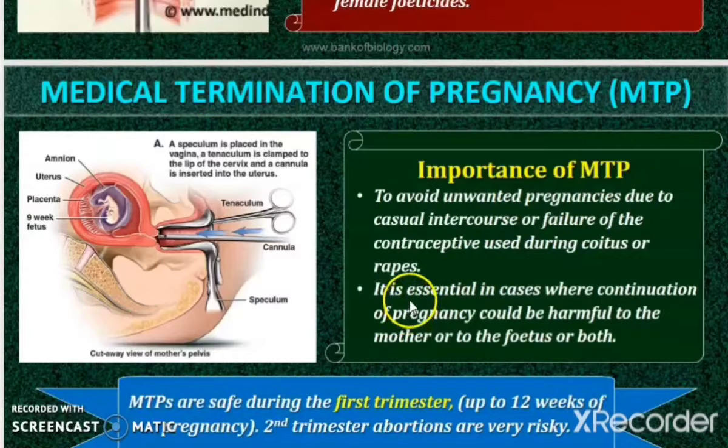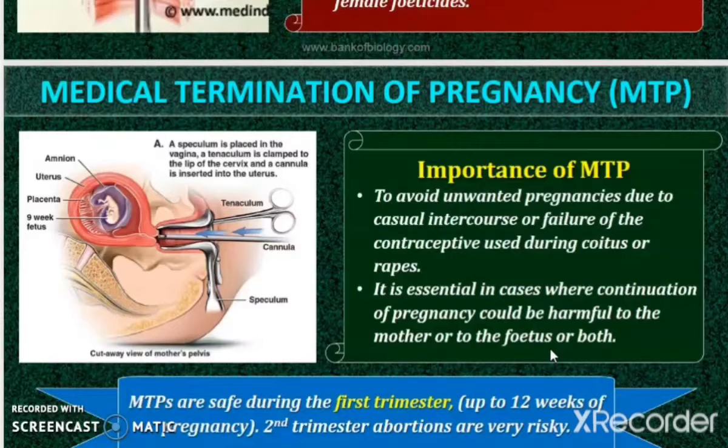Another essential place where this method is used is where continuation of pregnancy would be harmful to the mother or the fetus. There can be certain pregnancies which can be harmful to the mother's body or to the growing fetus in the mother. In such cases, doctors will advise to terminate the pregnancy. Or sometimes the growing fetus can affect both the fetus and the mother.